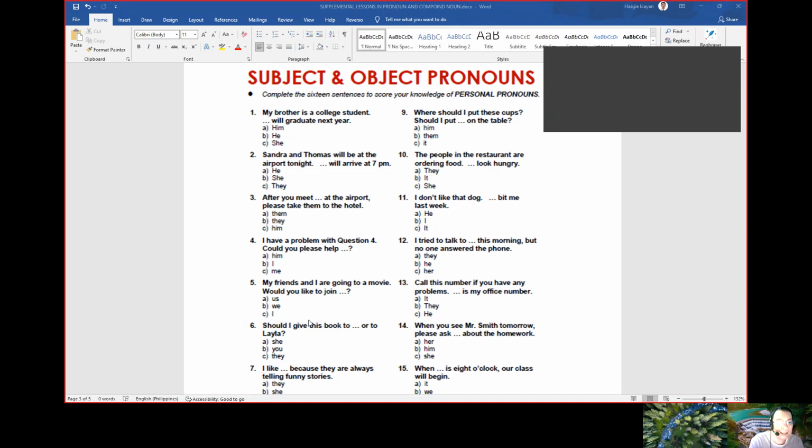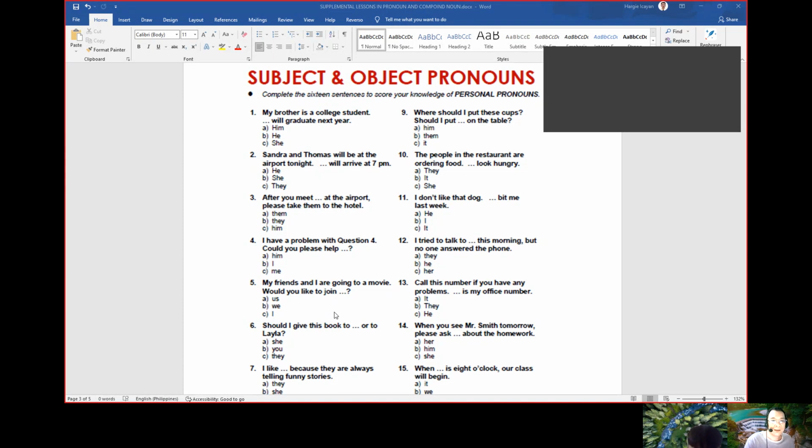So when we say us, it's your friends and you. So that means it's us. So my friend and I are going to a movie. Would you like to join us? So is us the subject pronoun or the object pronoun?